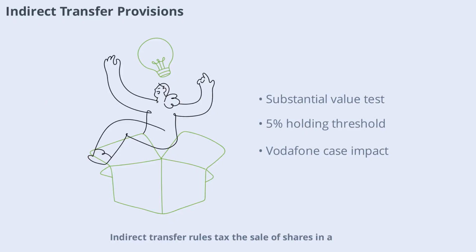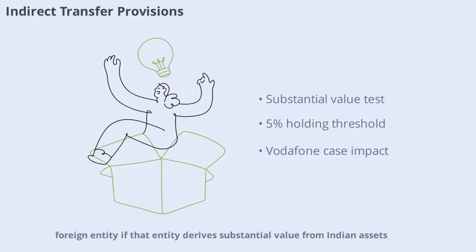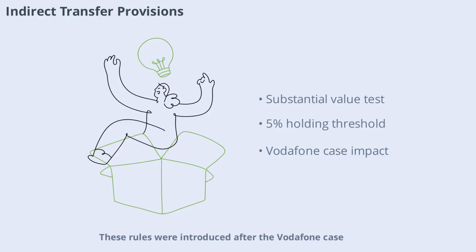Direct transfer rules tax the sale of shares in a foreign entity if that entity derives substantial value from Indian assets. If Indian assets make up more than 50% of the foreign entity's value, and the seller holds more than 5% of the foreign entity, the transfer is taxable in India. These rules were introduced after the Vodafone case and have since been refined to avoid retrospective taxation.